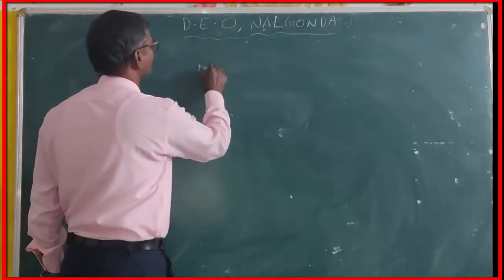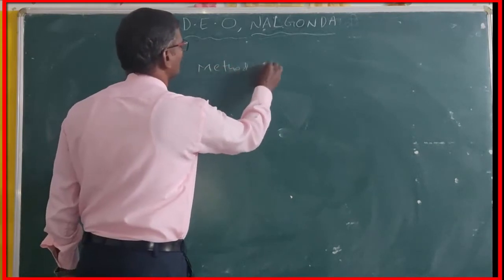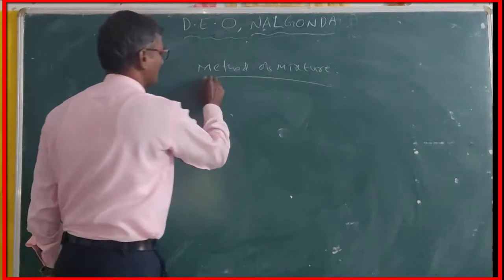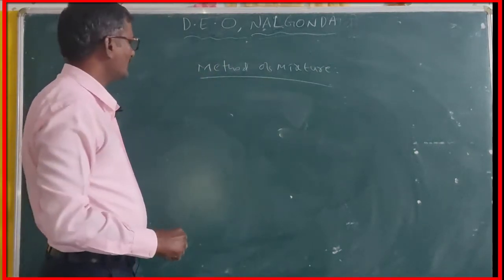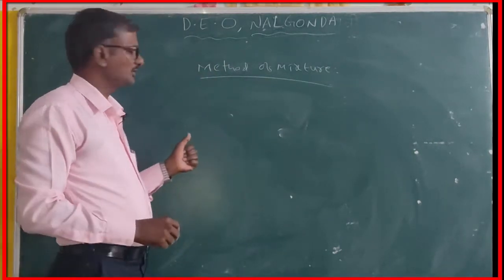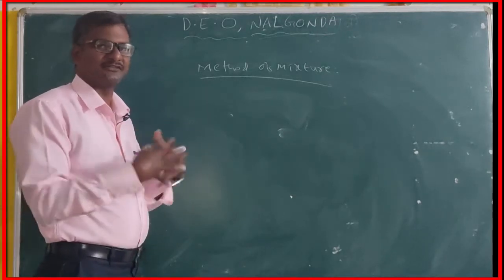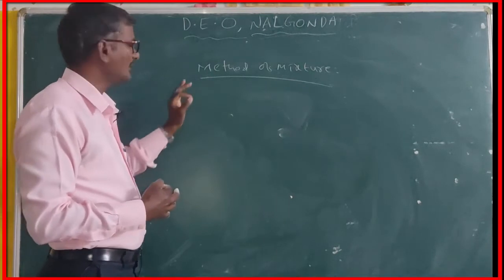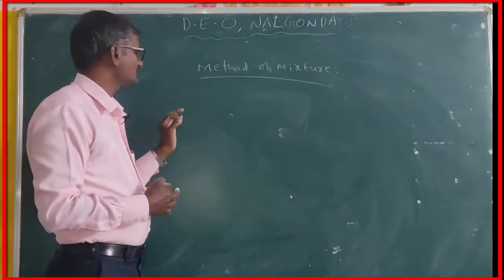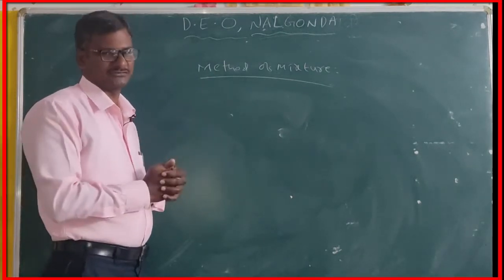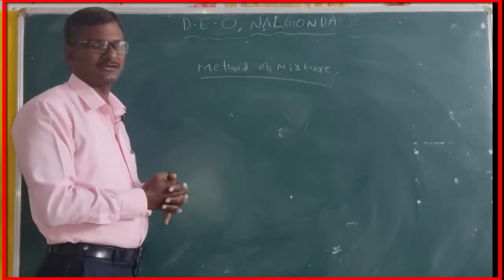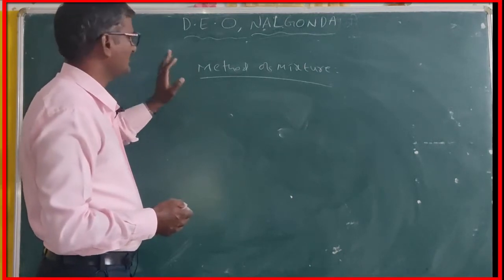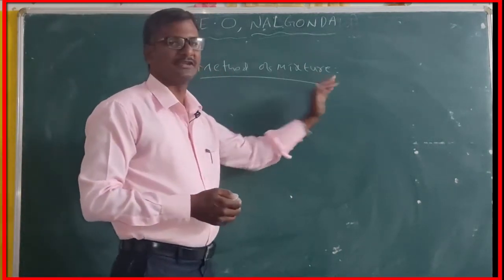Method of mixture. Right. Method of mixture. Once you see hot water, cold water, whenever you are mixing together, you can get lukewarm water. Same concept can be applied here. What is the temperature of lukewarm water? Nothing but the mixture temperature. That can be measured by the help of the method of mixture.